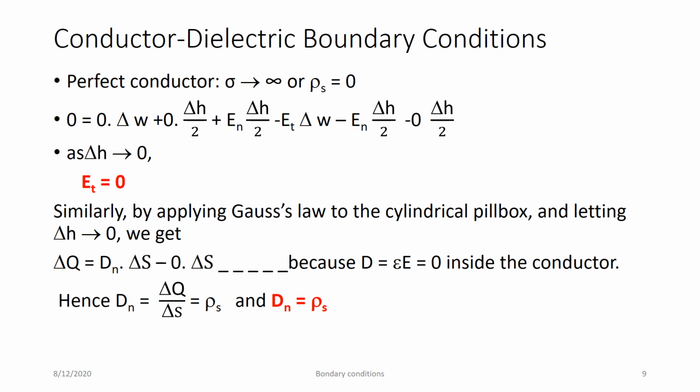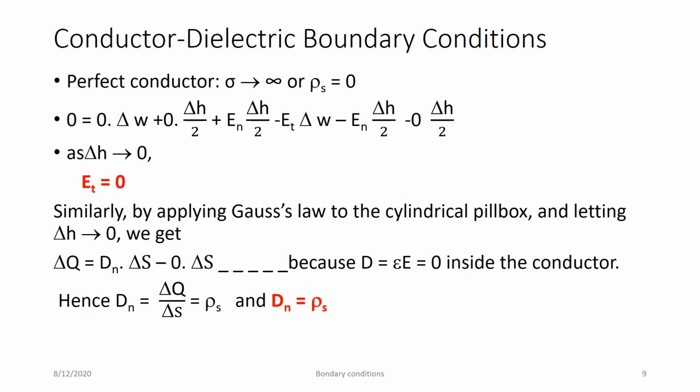Delta Q, that is the charge. When it is Gauss law, we consider the totally enclosed charge. So that is equal to Dn dot delta S minus 0. At the bottom side, 0 is written because it is a conductor, and so rho is equal to 0, that is, no charges are there. So we get only the equation Dn delta S. Hence you can write Dn is equal to delta Q divided by delta S, and delta Q divided by delta S is nothing but rho S. Hence we can write Dn is equal to rho S.